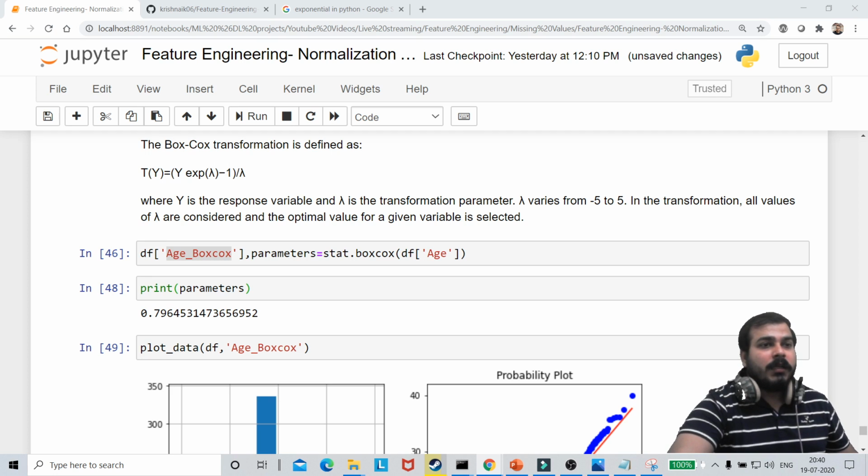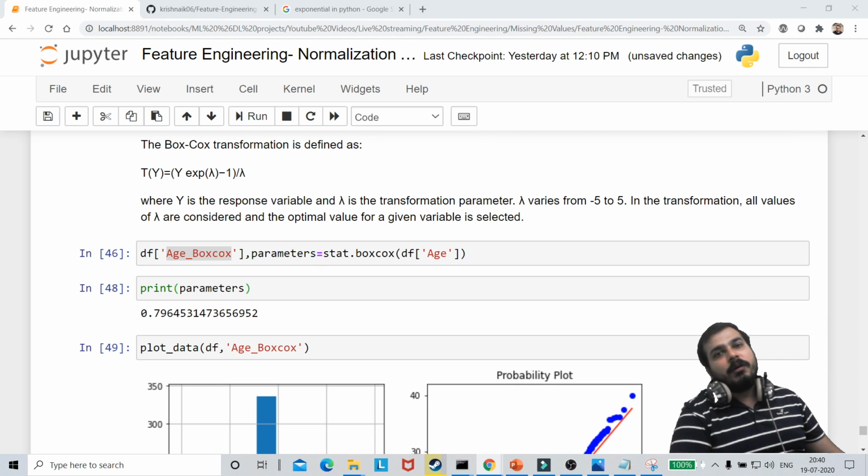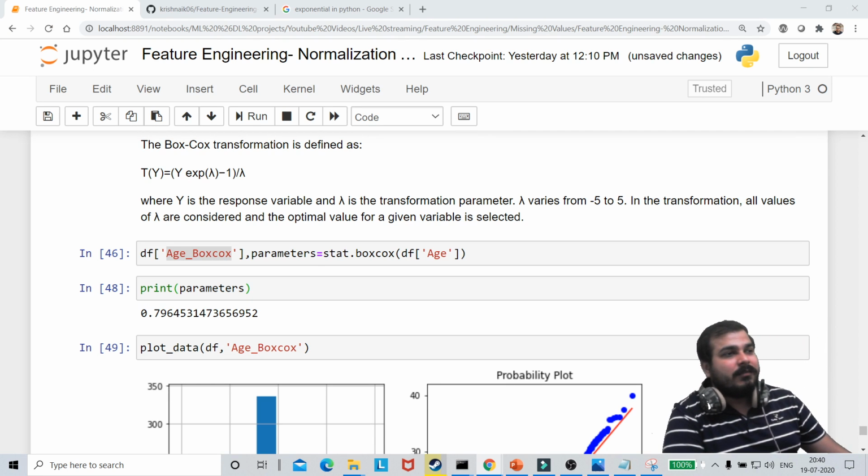In real time, we always transform like this for all columns. We need to check, suppose we are trying to apply linear regression, ridge regression, lasso regression, at that time obviously it will require all the features to be Gaussian distributed. And it is always good that by just writing one for loop you can check whether all the data is Gaussian distributed or not. Based on that you will be able to see this.